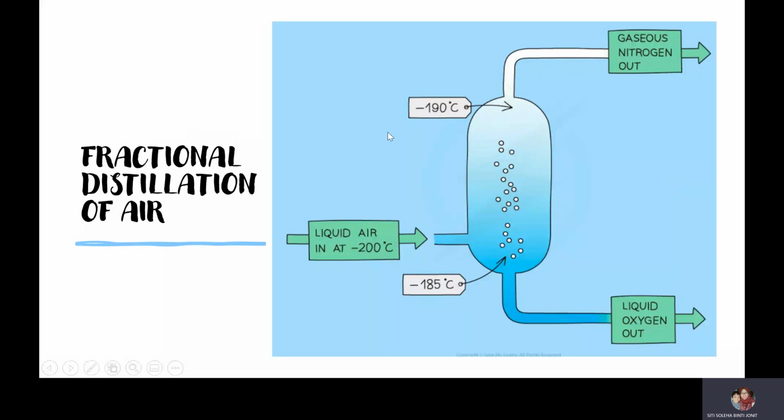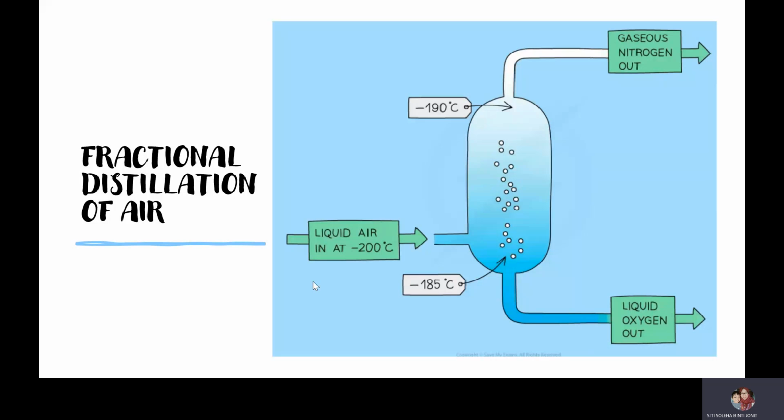So this is the diagram of the fractional distillation process. How does fractional distillation function? The air is first filtered to remove impurities and then cooled in stages until it reaches negative 200 degrees C. At this temperature, the air is in the liquid state. Water vapor and carbon dioxide freeze at higher temperatures and are removed using absorbent filters.